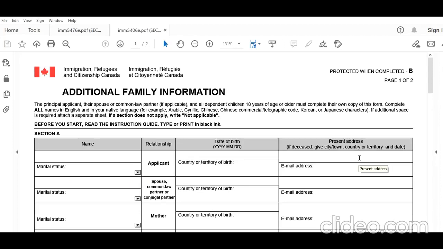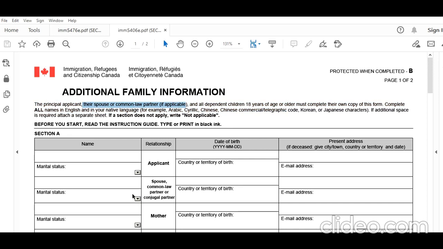Now some people get confused in this form because of this sentence. The principal applicant, their spouse or common law partner if applicable, and all dependent children of 18 years of age must complete their own copy. So in this case Joanna does not have any children, so this part is gone. Now this part, their spouse or common law partner. In this case the spouse is John and John is her sponsor.